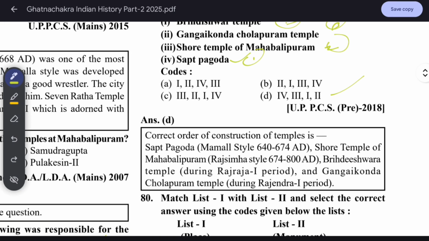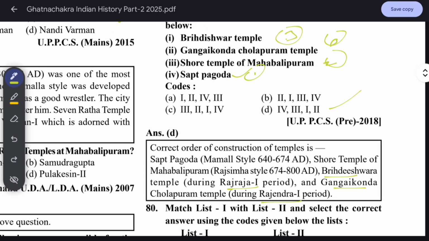Seven Pagodas, Mamalla style, 640 to 674. Shore temple of Mahabalipuram, Rajasimha style, 674 to 800. Brihadeeswara temple during Raja Raja I. Remember, Raja Raja I built the Brihadeeswara temple. And Gangaikonda Cholapuram during Rajendra I.